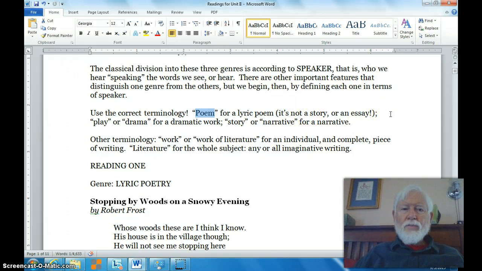Please use the terminology correctly. That's one way that you will show that you're beginning to grasp these different kinds of literature.